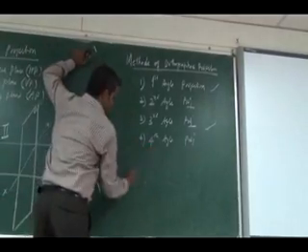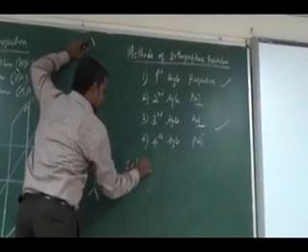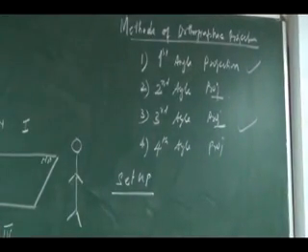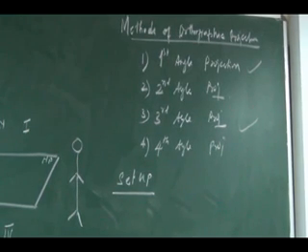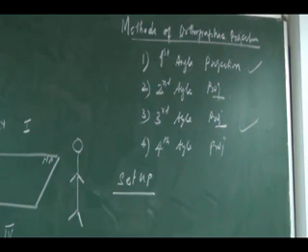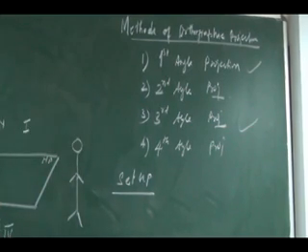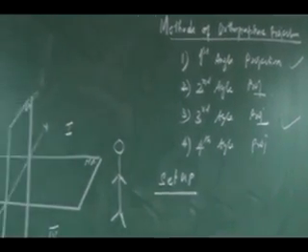Then we take the setup of this system of projection. Setup in the sense: this is the first quadrant here, after that second, third and fourth. I am always going to have an observer on the right side. So this is the setup I have. This is the setup I am going to have.